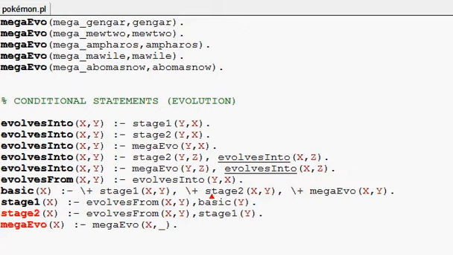Basic, you can query whether a Pokemon is a basic Pokemon by just typing basic and then in the parentheses what you want to verify. You can also find every single basic Pokemon. Let's try doing that. This is going to be a long list.